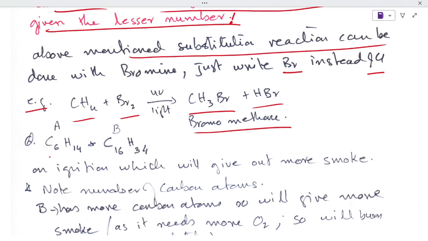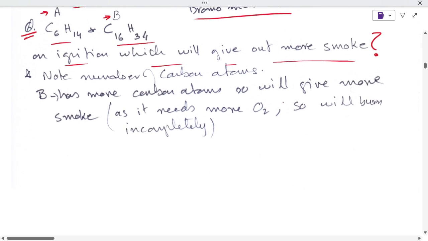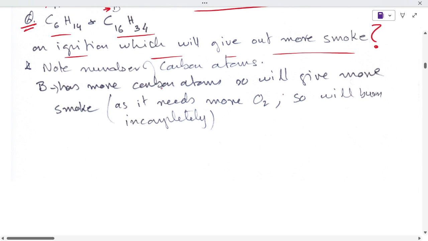There is a simple question for you. A, C6H14; B, C16H34. On ignition, which will give out more smoke? Now remember, larger numbers of carbon atoms are difficult to burn, so they need more oxygen. Because they need more oxygen, B will be our answer. Because it has 16 carbons, it will need more oxygen, so it will burn incompletely.